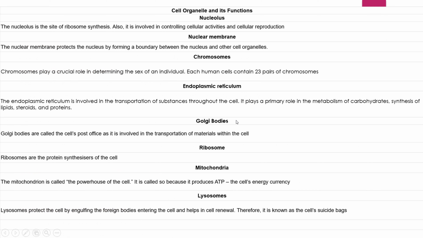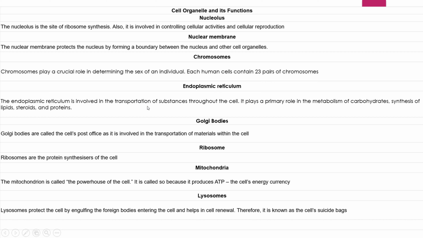Here are some functions of cell organelles. Nucleus. It is the site of ribosome synthesis, involved in controlling cellular activities and cellular reproduction. The nuclear membrane protects the nucleus by forming a boundary between the nucleus and other cell organelles. Chromosomes play a crucial role in determining the sex of an individual. Each human cell has 23 pairs of chromosomes.